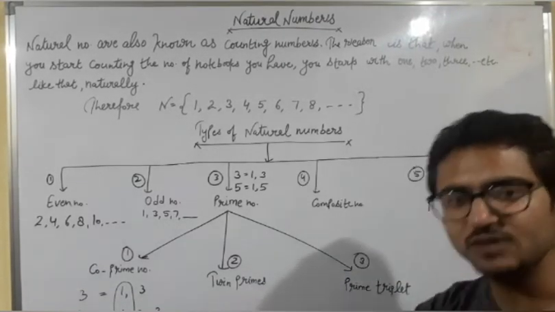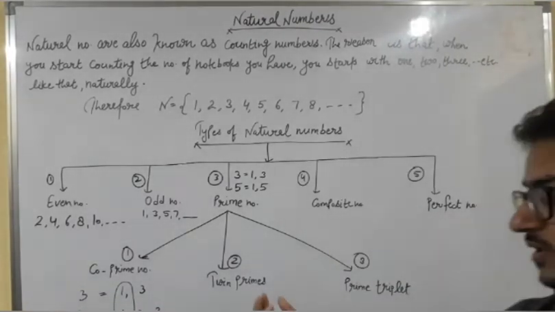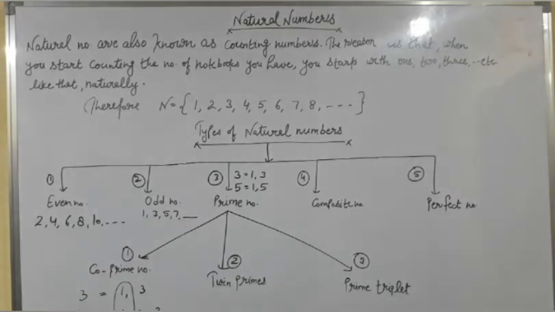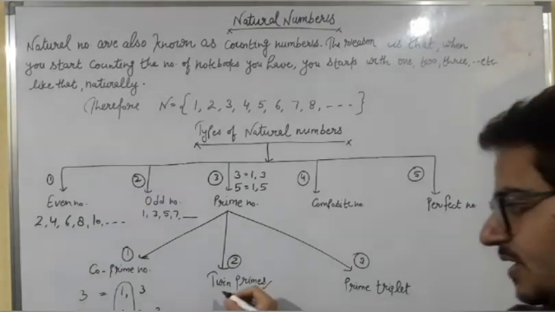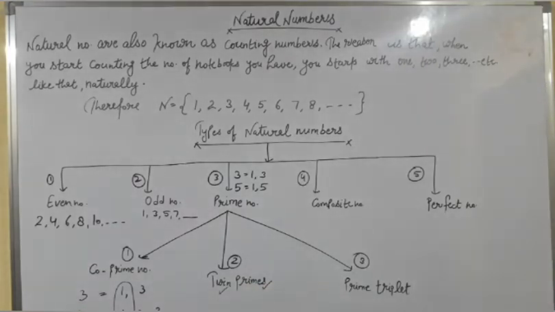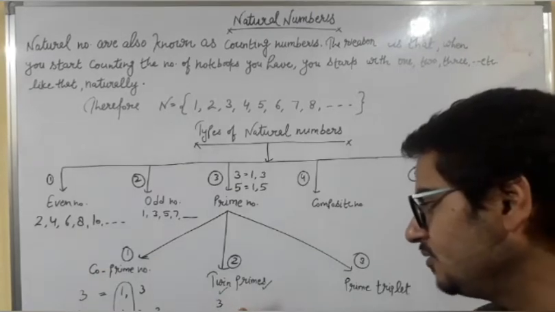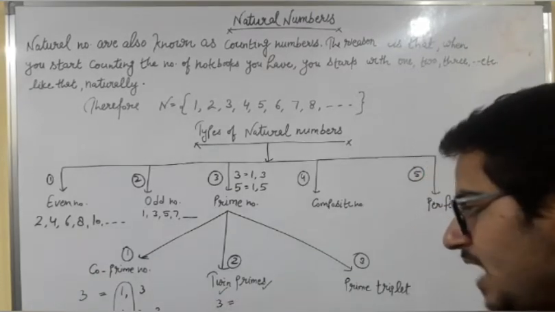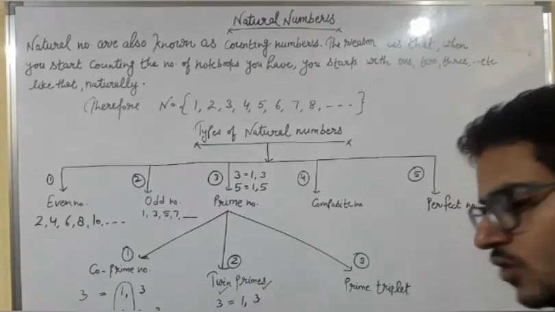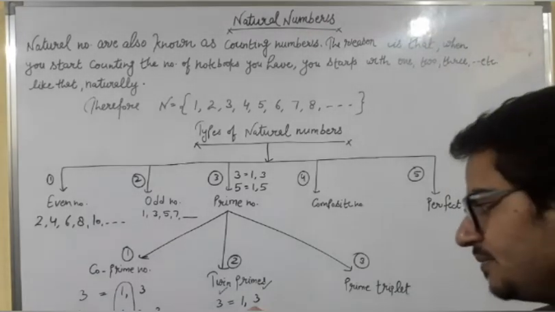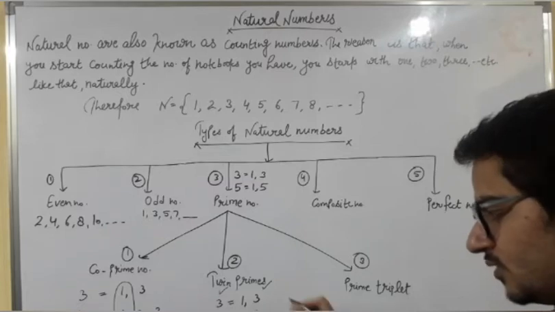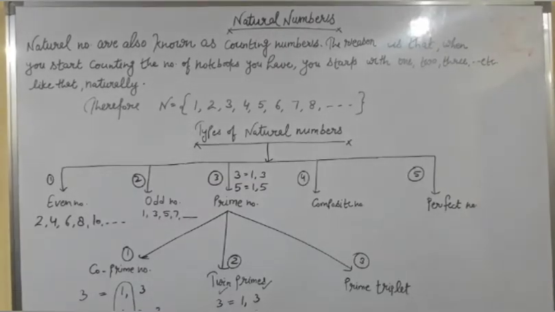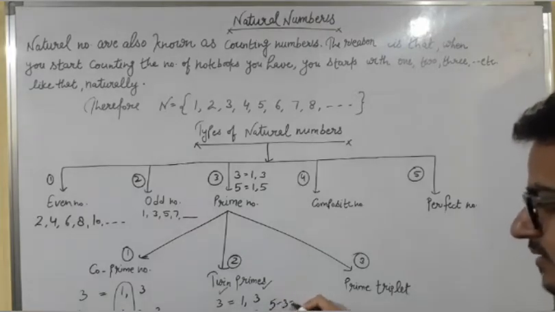Now move on to the second definition, twin primes. If both numbers are prime and the difference between both numbers is 2, then the numbers are known as twin primes. Like 3 and 5. 3 is a prime number because 3 has only two factors, 1 and 3. 5 is a prime number because 5 has only two factors, 1 and 5. And what is the difference between both numbers? 5 minus 3 is equal to 2. This is the difference.